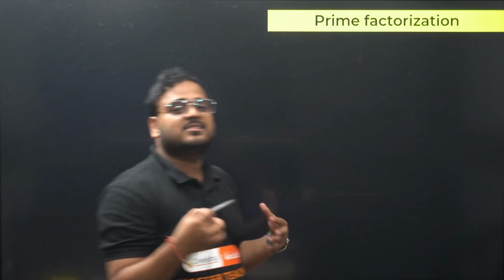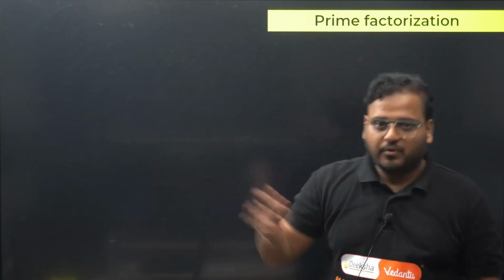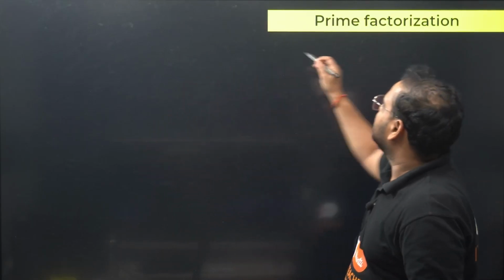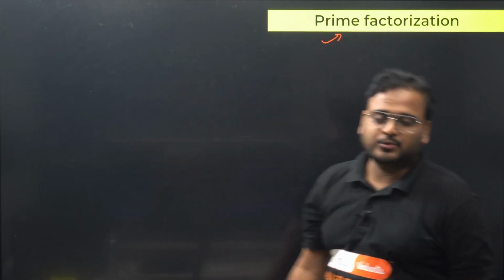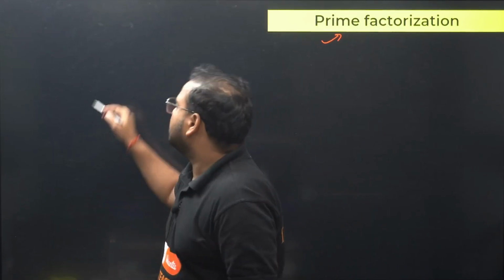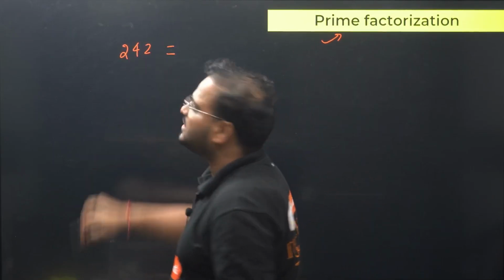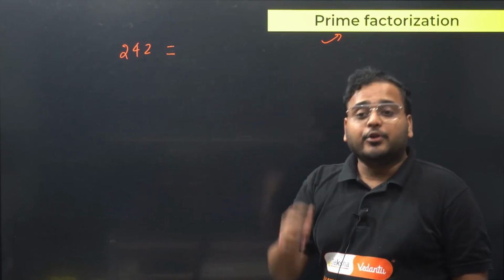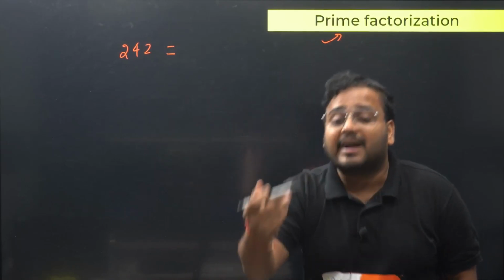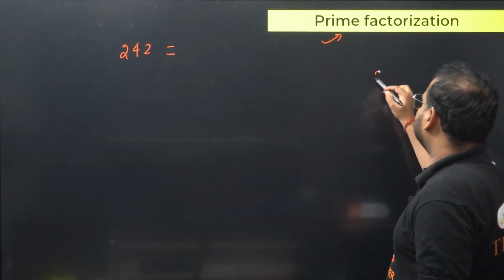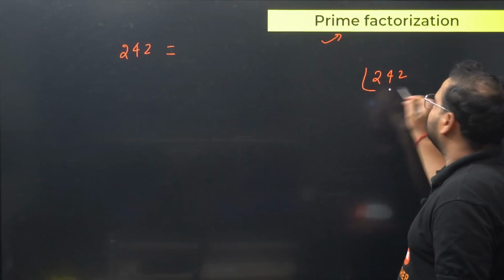So yes, questions like this can come. Now what we were doing is called prime factorization. You take a number like this, let's say 242. I want you to express this number in terms of its prime factors. We're going to find all the factors of this number.